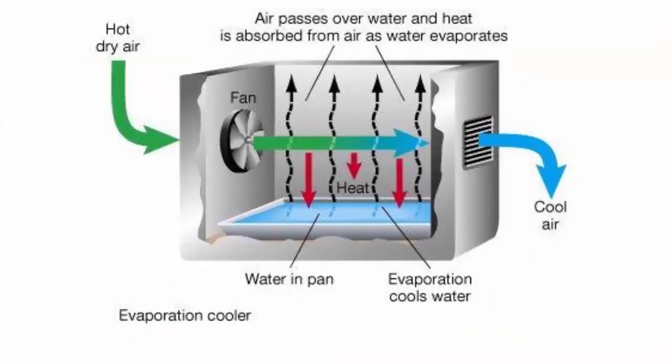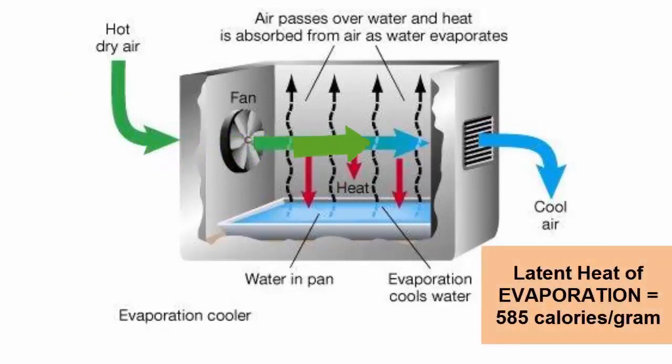Notice this picture of an air conditioning unit. Hot, dry air is blown over a pan of water. The hot, dry air evaporates water, but to do so it takes 585 calories per gram, since the water is cooler than its boiling point. Where's that heat coming from? The air? What happens to the air as a result? It cools down. In fact, 1 gram of it cools down for every calorie it loses. That's a lot of cooling of a lot of air that can happen for just a little evaporation. For more information and more detail, continue on to the next video in this series.